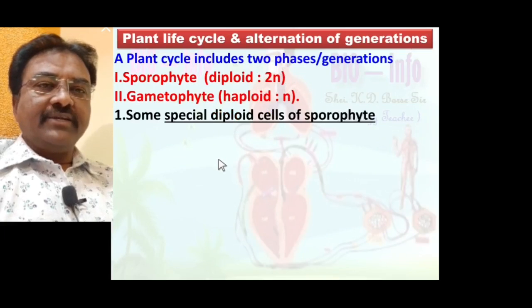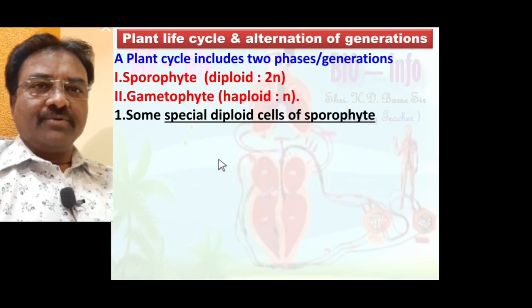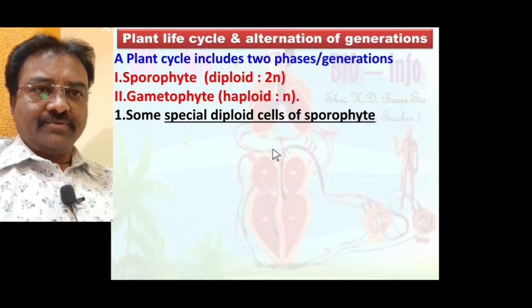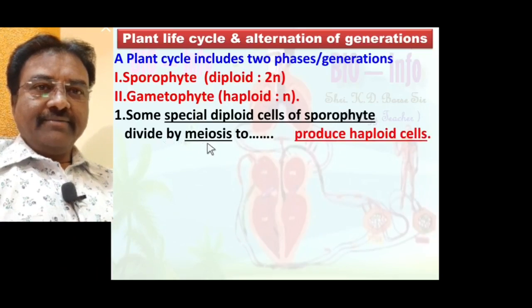Some special diploid cells of the sporophyte divide by meiosis to produce haploid cells.